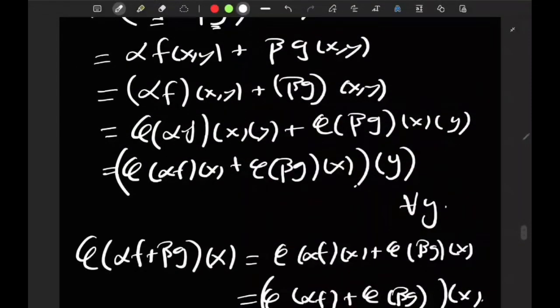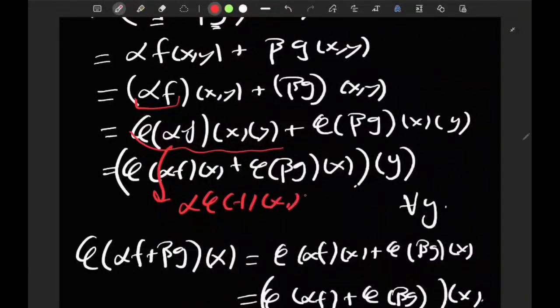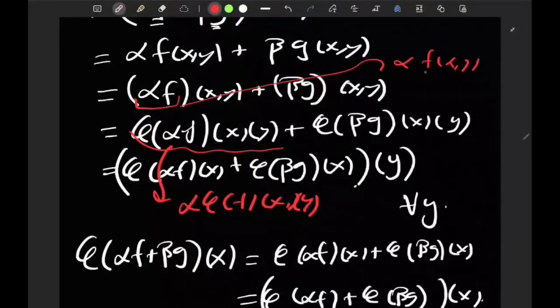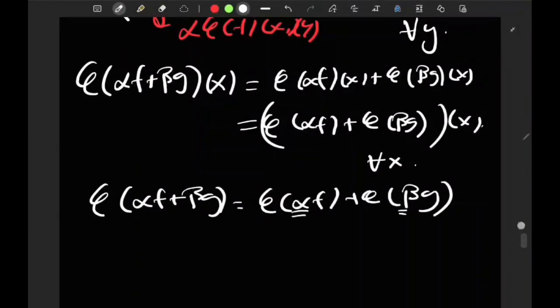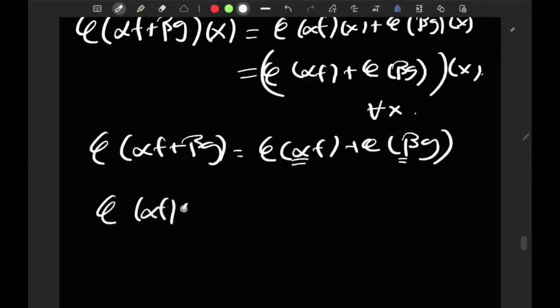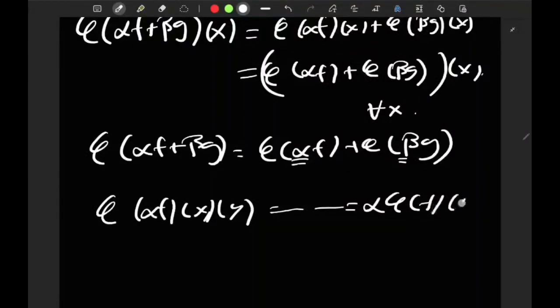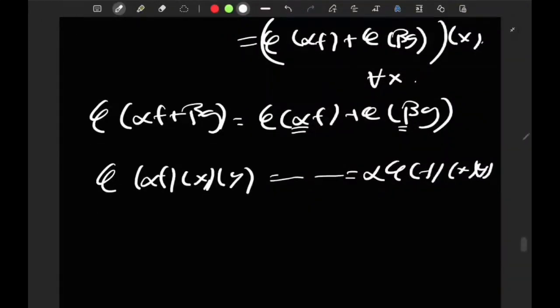So here, instead of writing alpha f and writing it as phi of alpha f of xy, just write it as alpha phi of f of xy. It doesn't make any difference really, because this thing here is just alpha f of xy, and this thing is alpha phi of f of x of y. So it doesn't really matter, but we can remedy this. We can just say phi of alpha f of x of y is alpha phi of f of x of y, and this solves it. So phi is linear indeed.